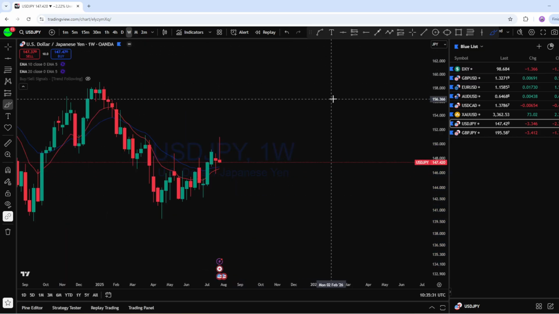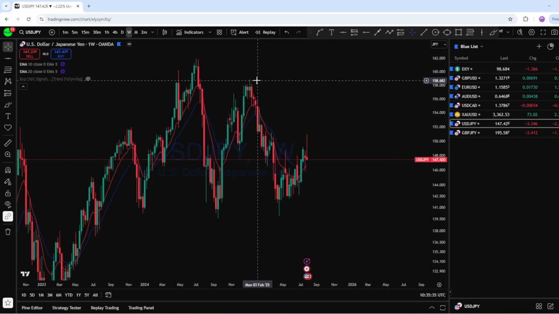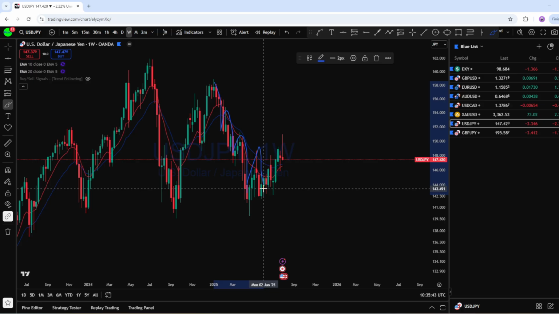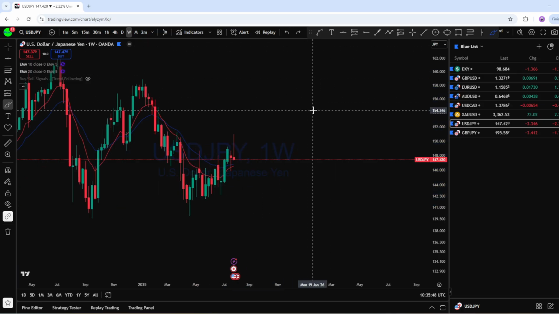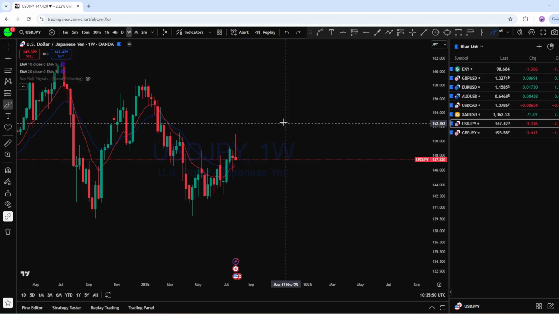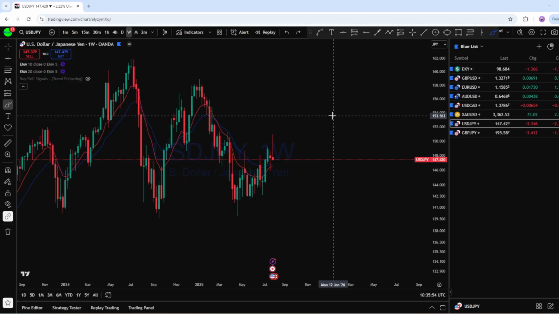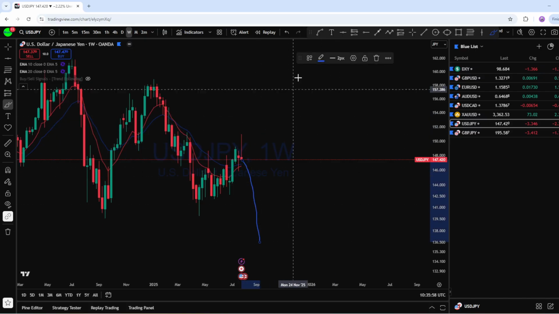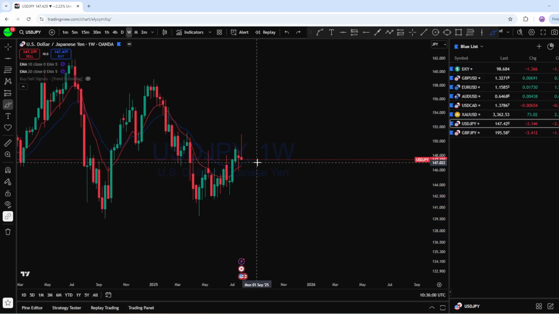Now if we look at the weekly chart here on dollar yen, we can see that from the weekly, this is the weekly bearish trend. We can see the market is maintaining a big drop, pullback, another drop, pullback. The market is maintaining that series of lower high and lower low, which is a downtrending market structure. Followed by this weekly pin bar here, and with this weekly pin bar on dollar yen, we can see the market is maintaining potentially further downside here.